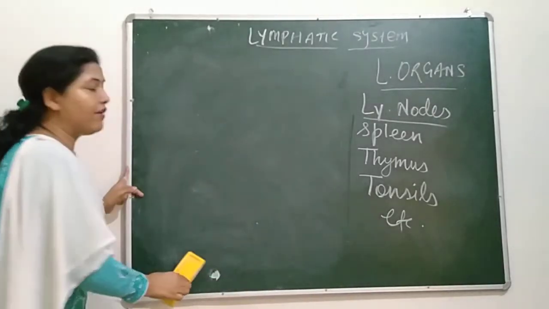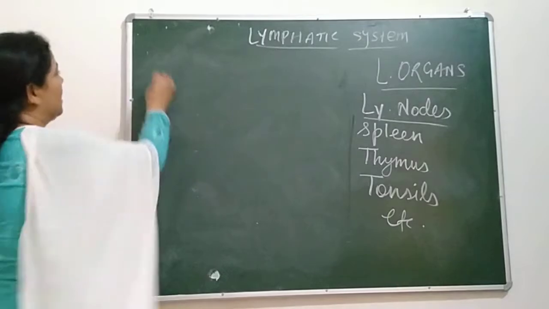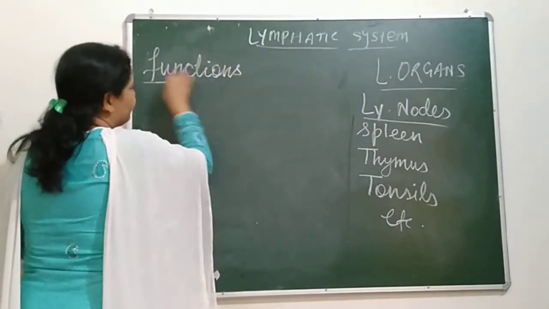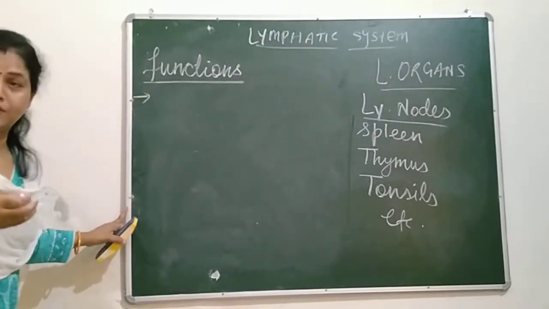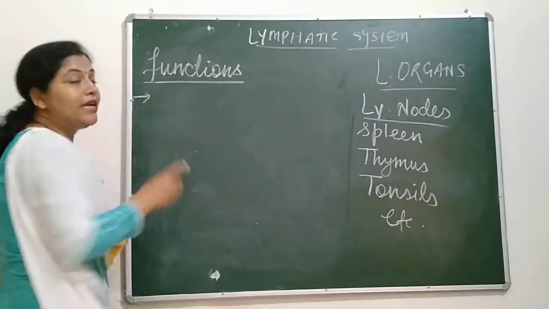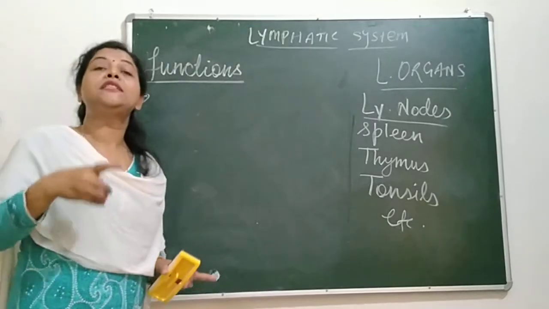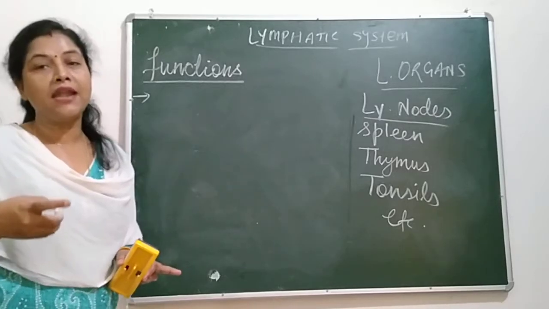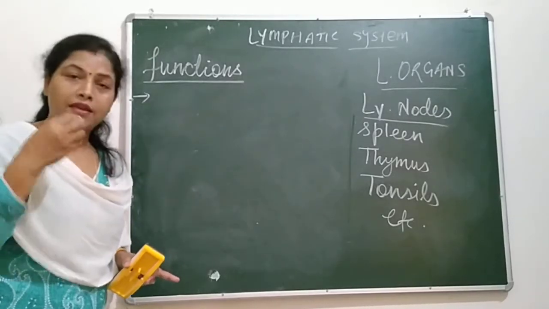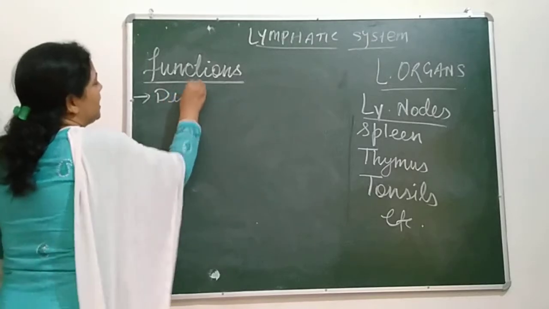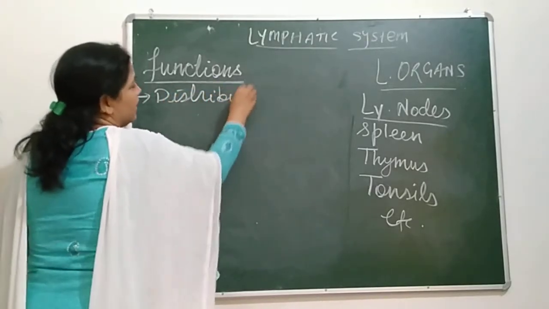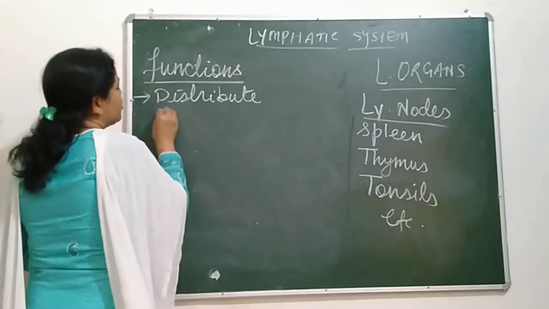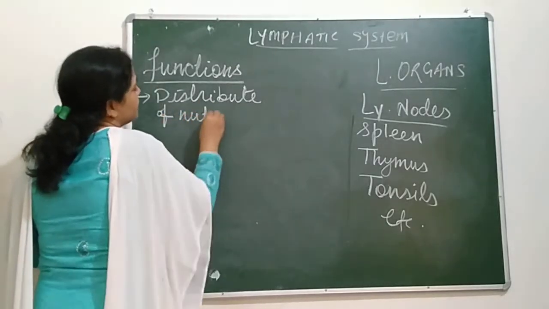I hope you people have understood the complete lymphatic system. The first function of this lymphatic system: it distributes nutrients and oxygen also. Next, it helps in the distribution of fat. It is bringing fat from the villi. Distribution of nutrients.